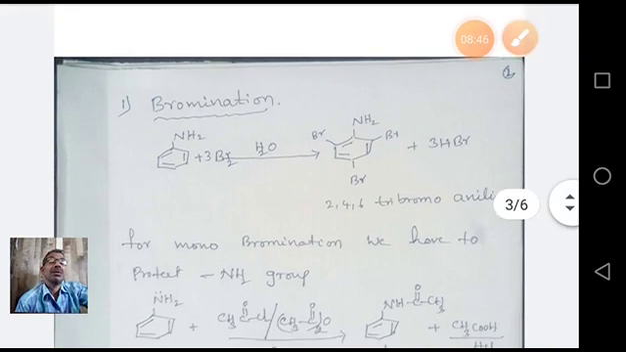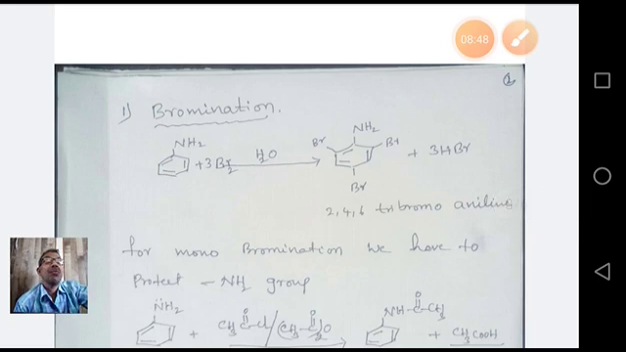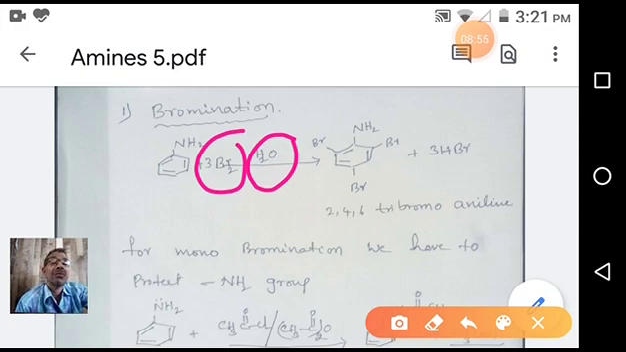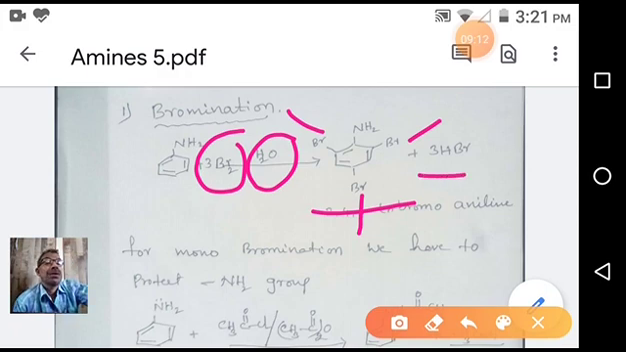When aniline reacts with bromine, you see bromine water. So you see bromine and water. There is no catalyst, only simple bromine water. We'll get tribromoaniline. The IUPAC name of this compound is 2,4,6. Second position, fourth position and sixth position. These three positions are occupied by bromine groups, and we are getting 3 HBr as